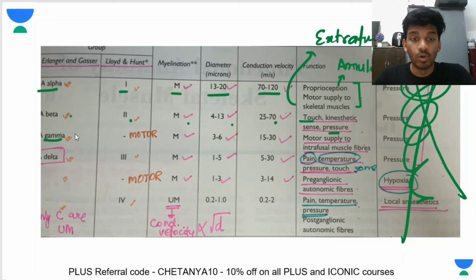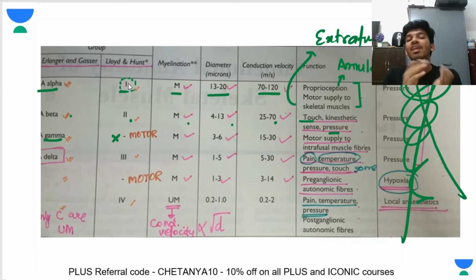A gamma fibers are only motor fibers, so they are not classified by Lloyd and Hunt. Now you will ask, why is A alpha classified by Lloyd and Hunt? Because A alpha can be sensory or motor: annulospiral endings of proprioception are sensory. Since they are sensory fibers, Lloyd and Hunt classified them. But A gamma is purely intrafusal motor supply, so it is not classified. You can see the myelination, the diameter and conduction velocity. A delta is type 3 according to Lloyd and Hunt, and again myelinated. You can see the diameter, and it is responsible for pain and temperature.